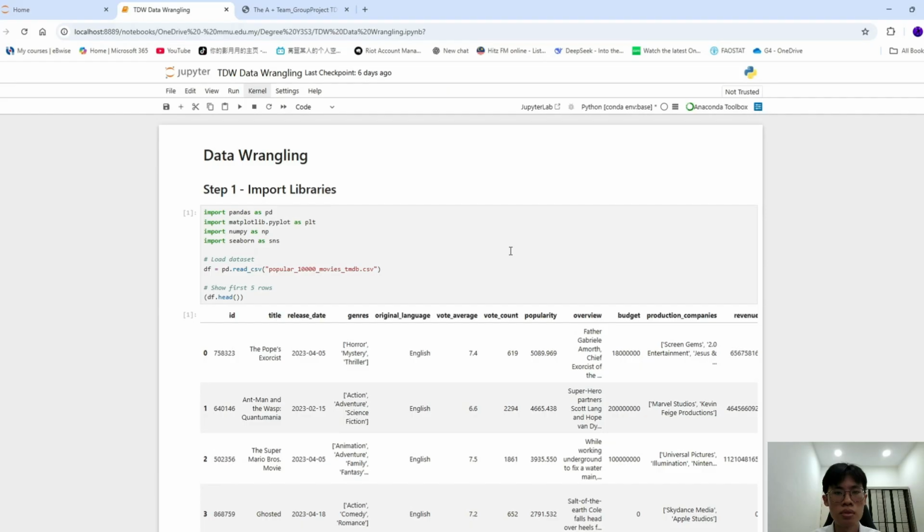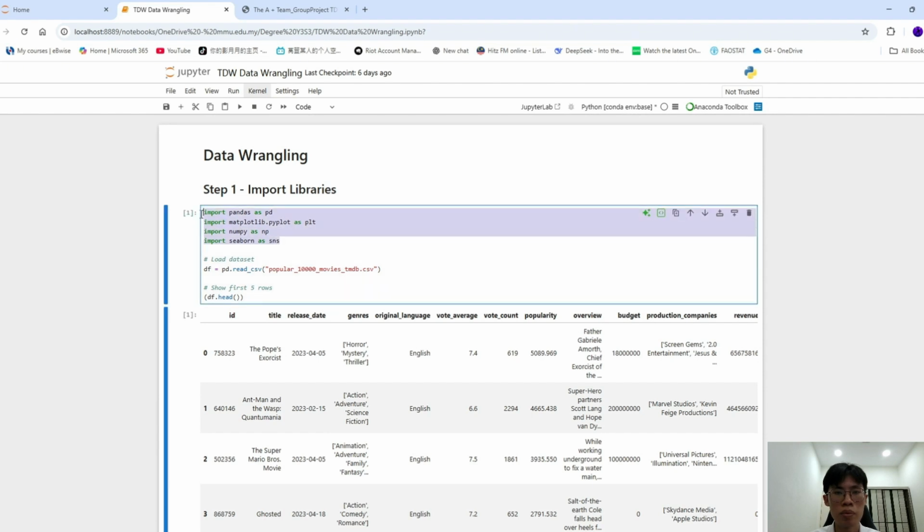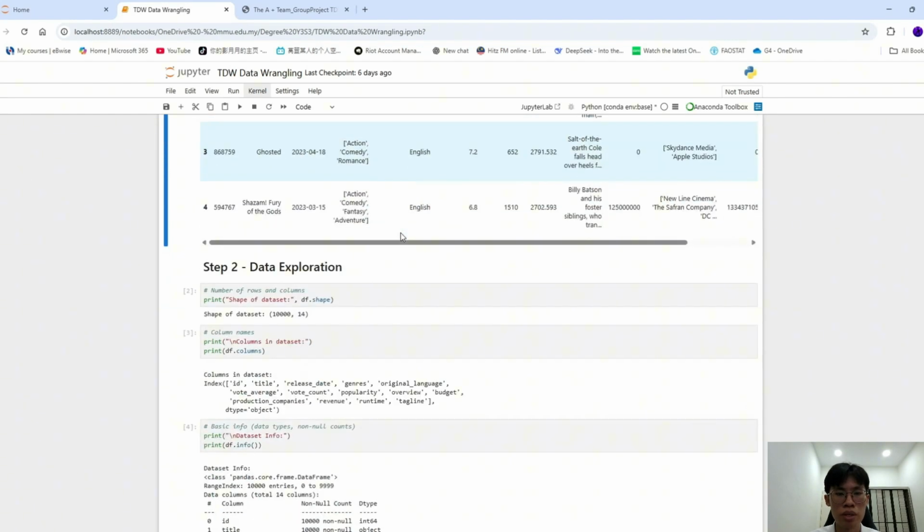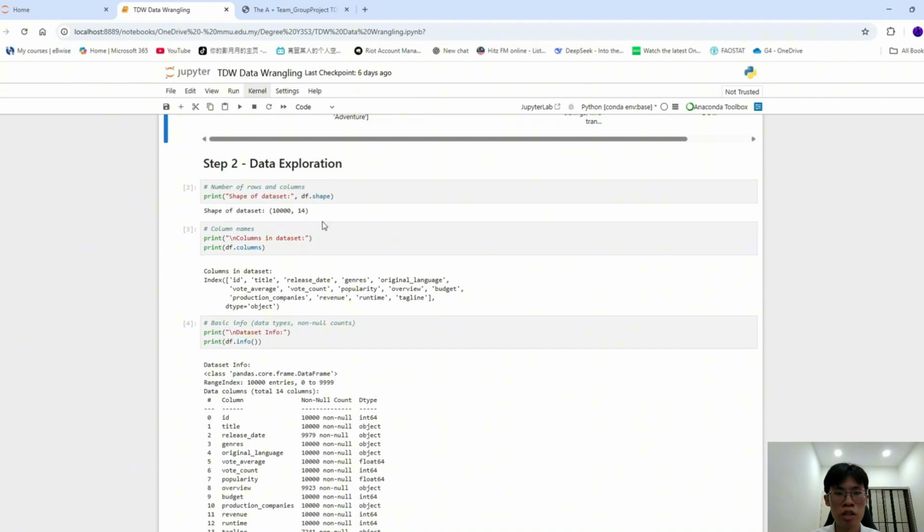Thank you. For data wrangling, first, I start by importing the essential libraries. These include libraries like Pandas for data manipulation, NumPy for numerical operations, and visualization libraries such as Matplotlib and Seaborn. First, I load the dataset into a Pandas data frame and perform an initial inspection. Next, I move to exploring the dataset.